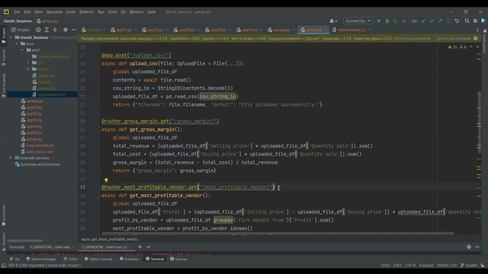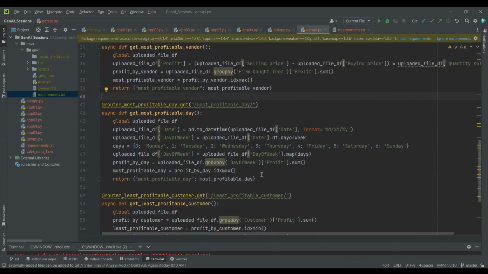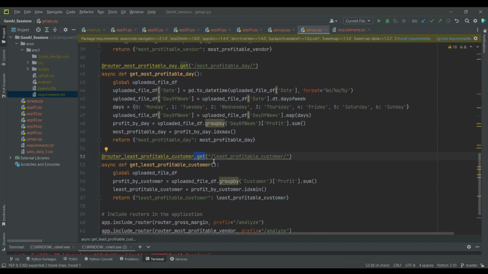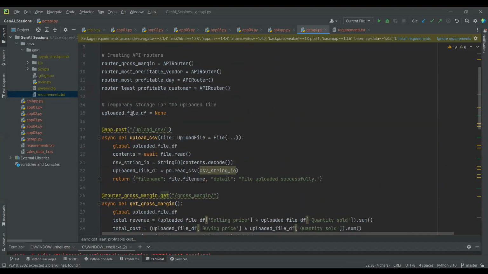So whatever is within the parenthesis. All right, I got it. And the first one is a post, and the others are get, I believe, right? Yeah, you could see here it's the get method. And then this is the post.